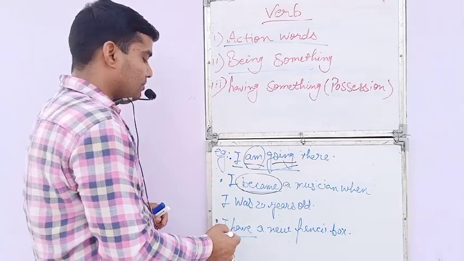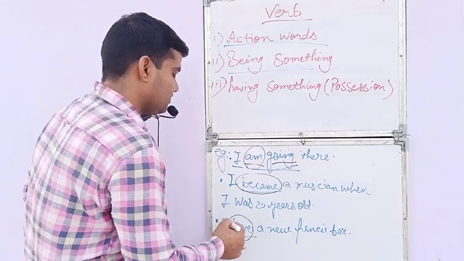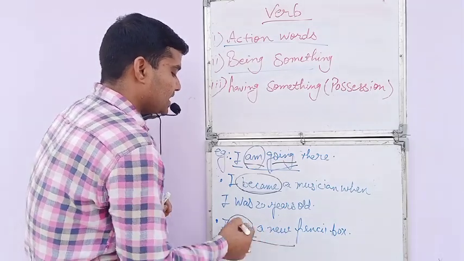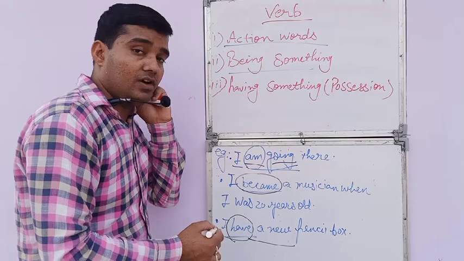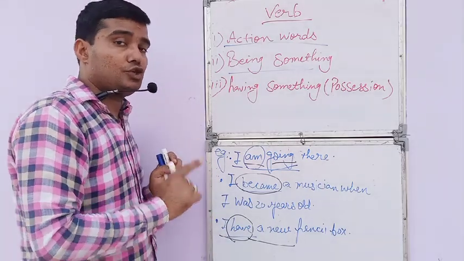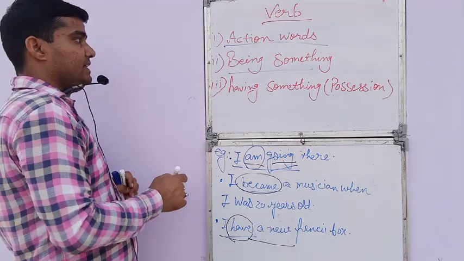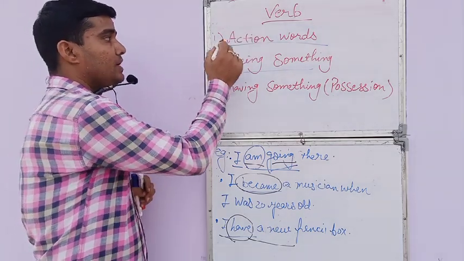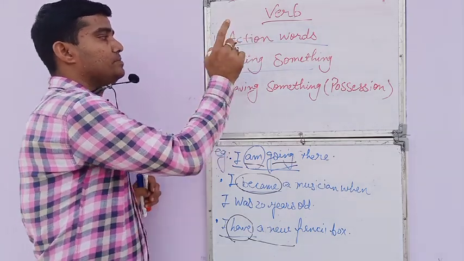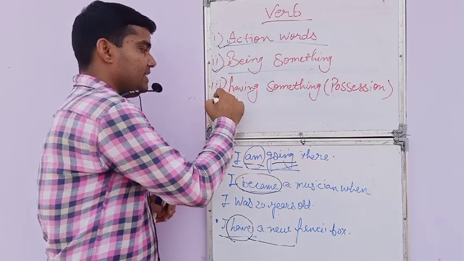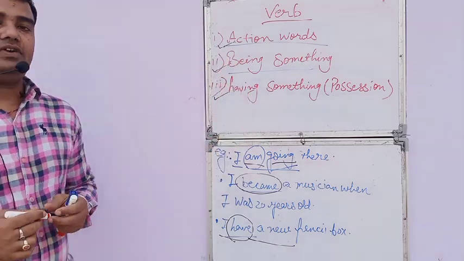Next, when we come on to the possession, there is no verb. You can see there is no verb. Have is a verb in itself and it is showing the sense of possession. So we have to understand that a verb is not only an action word, but it is more than an action word, which shows being something, which shows possession, the sense of having something.